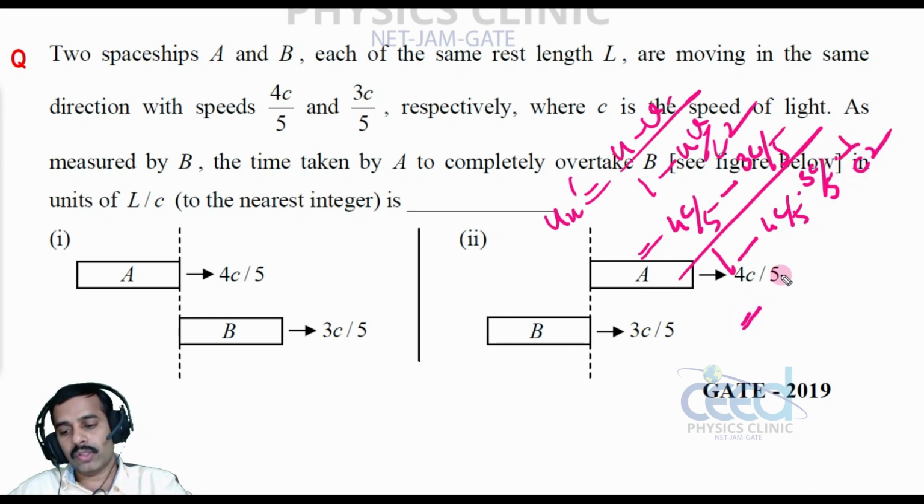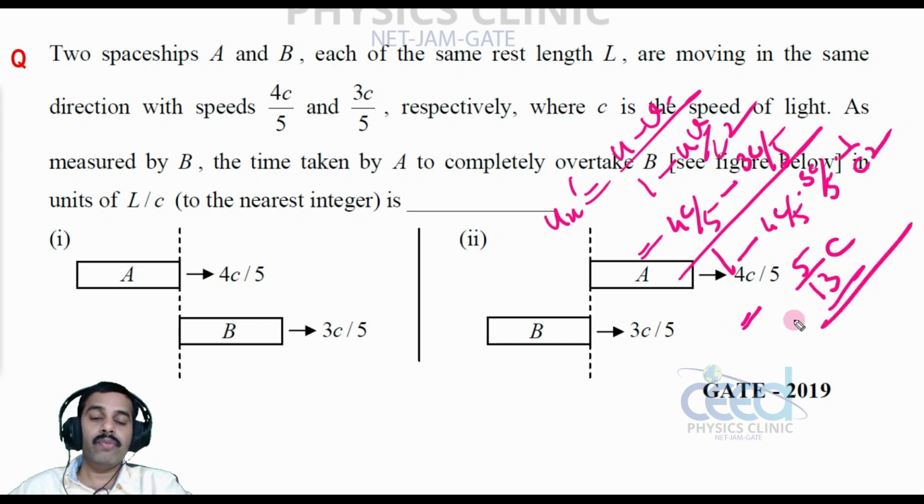So when you solve this, you will get 5 by 13 c. So this is the relative velocity of B with respect to A, right? So I am measuring from the rest frame of B. So what is the velocity of A that I am looking at? By the velocity addition theorem, ux dash is equal to (u minus v) divided by (1 minus uv by c square), right? So this is 5 by 13 c.